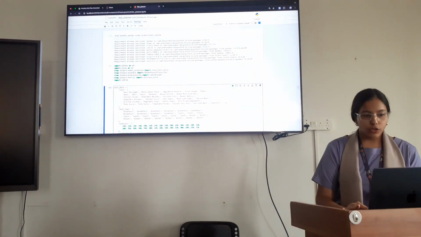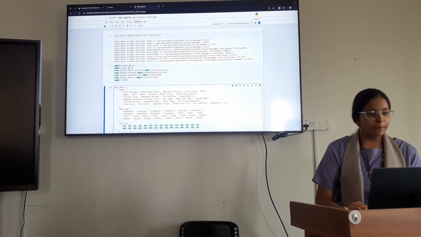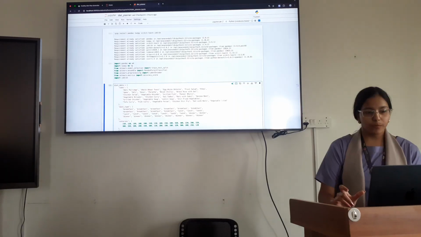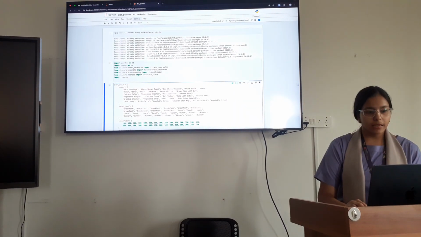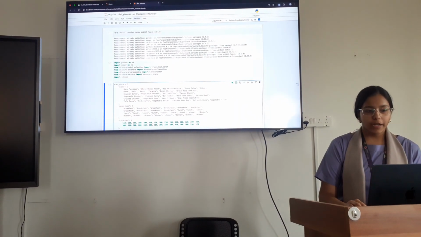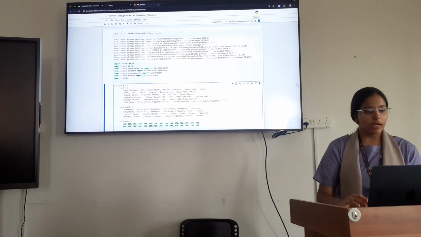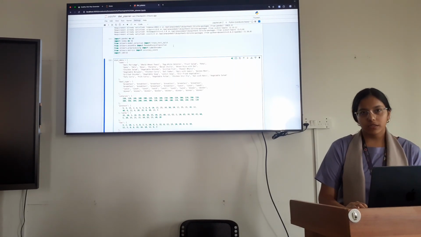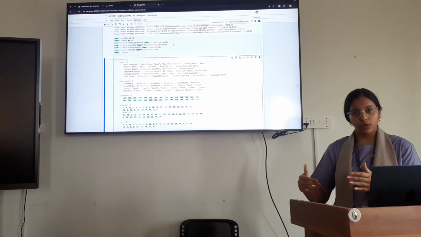First I have installed all of these using pip, and then I am importing pandas as pd and numpy as np. For training and testing the dataset I have used train_test_split. I have used a random forest classifier, which I will explain later in the code.